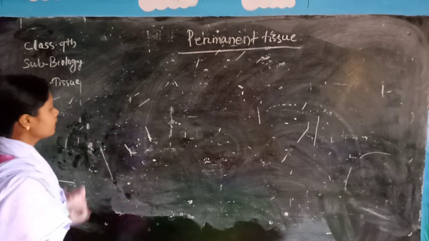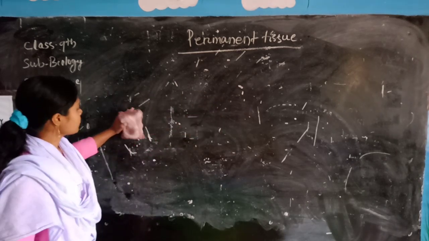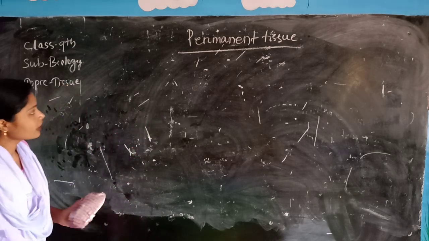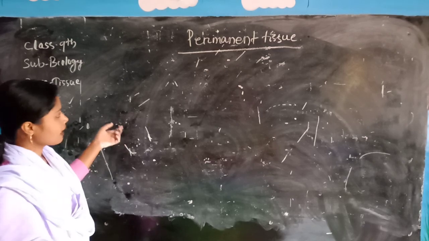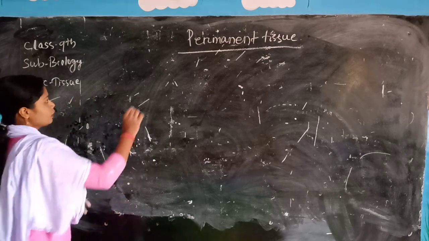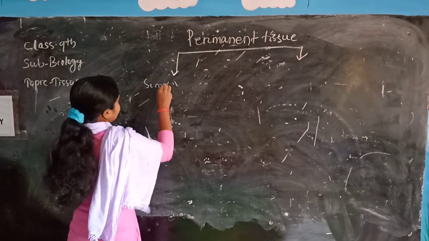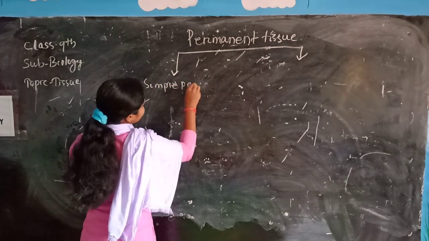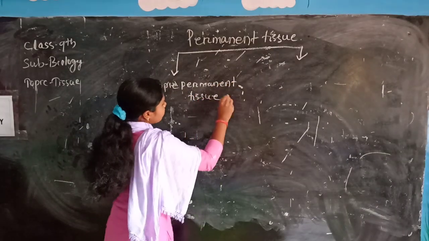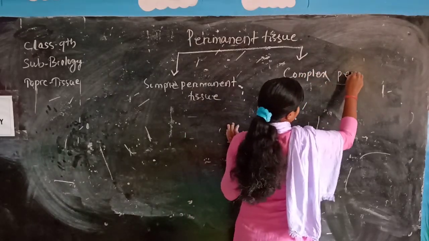Meristematic tissue is called dividing tissue. Meristematic tissue forms permanent tissue. When meristematic tissue loses the ability of dividing, at that time it forms the permanent tissue. We already know that permanent tissue is of two types, that is simple permanent tissue and complex permanent tissue.